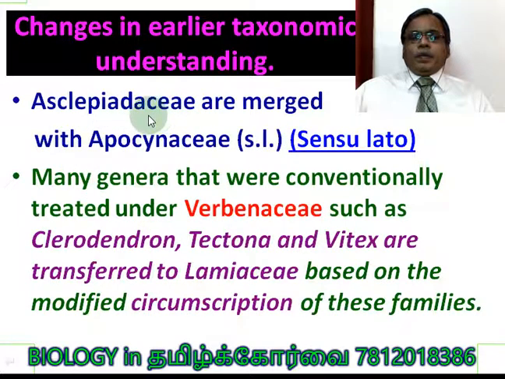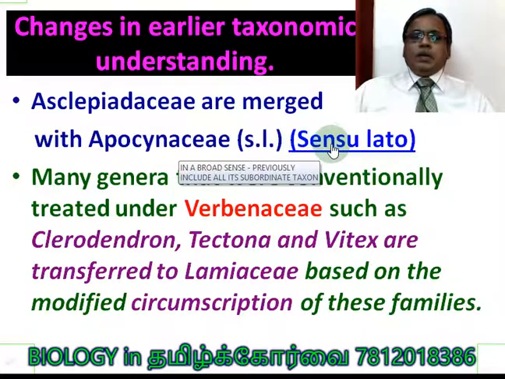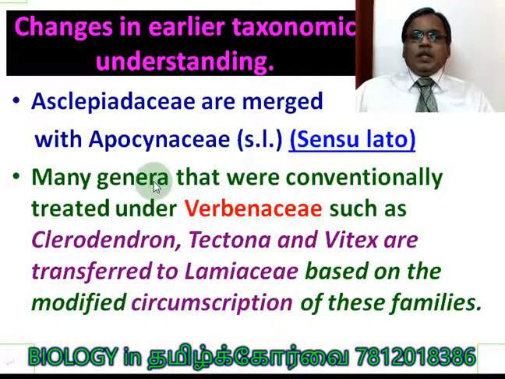Asclepiadaceae is merged with Apocynaceae, sensu lato again, right? Many genera that were conventionally treated under Verbenaceae, such as Clerodendron, Tectona and Vitex, are transferred to Lamiaceae based on the modified circumscription. Circumscription means the new description of the plants and plant groups or a particular taxon.